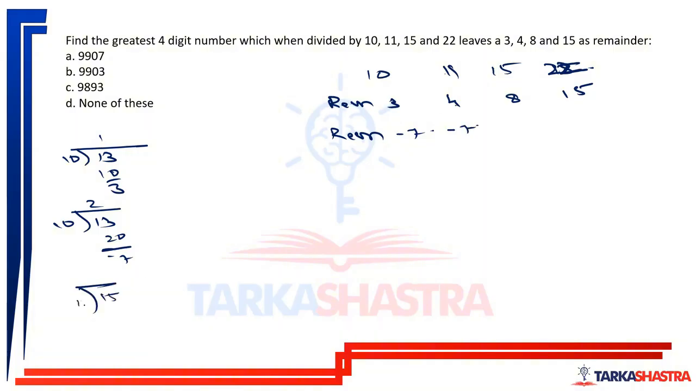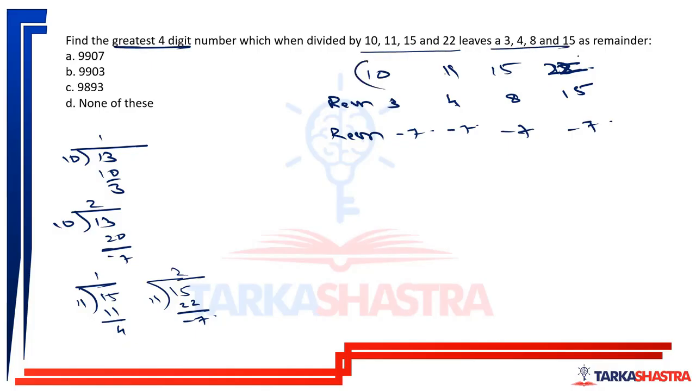Now when 15 is divided by 11, 1s are 11, remainder 4. But what if I do something like this? 15 divided by 11, 2s are 22, remainder minus 7. Similarly, 8 minus 15, remainder can be minus 7 here. So we want to find out the greatest four-digit number which when divided by these numbers leaves a remainder of minus 7, I am saying.